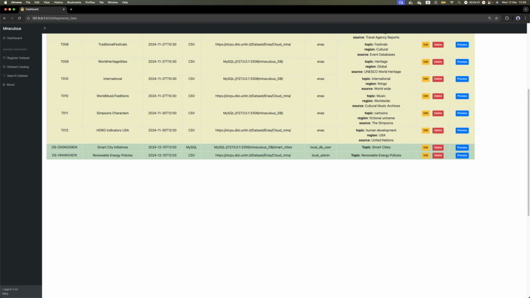This demonstration is shown for two different search methods, and additionally, the dataset registration and centralized catalog keep the data up to date for ongoing discoveries.